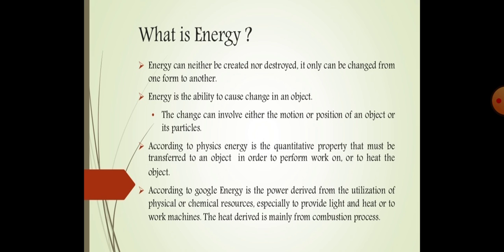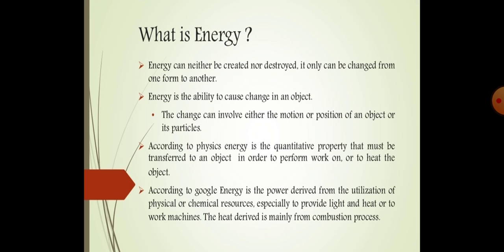The last point is from Google: energy is power derived from the utilization of physical or chemical resources, especially to provide light and heat or to work machines. So basically energy can be converted into heat and work. The heat derived is mainly from the combustion process. These are the various definitions of energy.